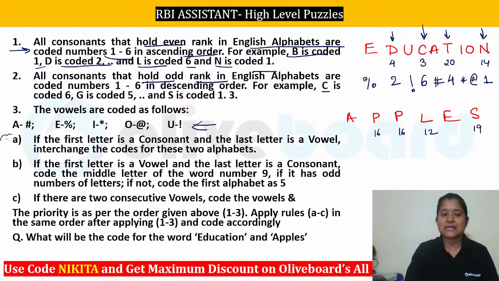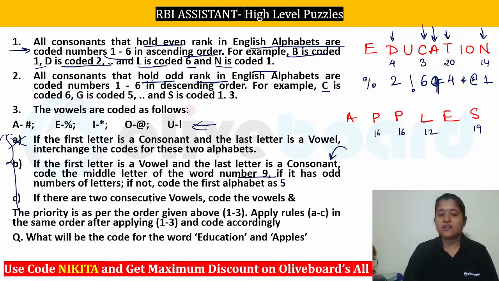But we also have to check these conditions, right? So let's check the conditions here. If the first letter is a consonant, you can see this is not applicable. If the first letter is a vowel and the last letter is a consonant, yes, this is applicable here. So the code of the middle letter of the word has to be coded as 9. What is the middle value here? You can see A is the middle value. That means this should be coded as 9. So it will be 9-4 here.